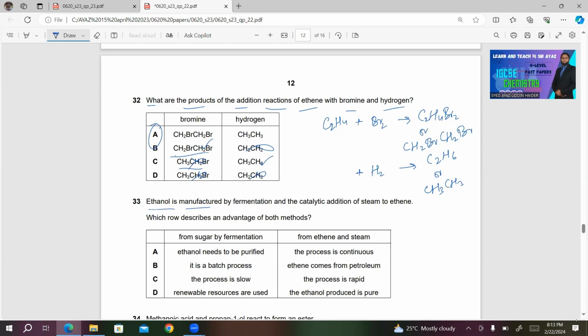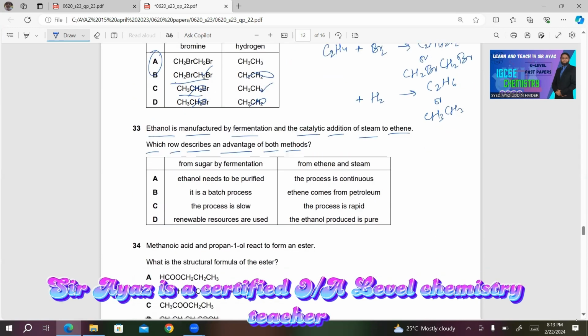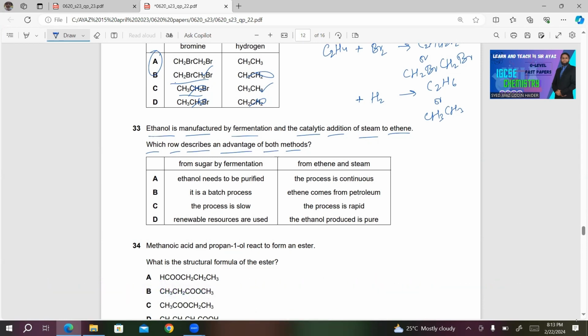33, ethanol is manufactured by fermentation and the catalytic addition of steam to ethene. Which row describes an advantage of both methods? Now let's see the advantage of both of these methods. I will read the statements one by one. A, from sugar by fermentation, that ethanol needs to be purified. This is not the advantage, so no need to read the other statement. A is incorrect. B, it's a batch process, and from ethene and steam, ethene comes from petroleum. Petroleum is not a renewable resource, so this is also not an advantage. So B is also incorrect.